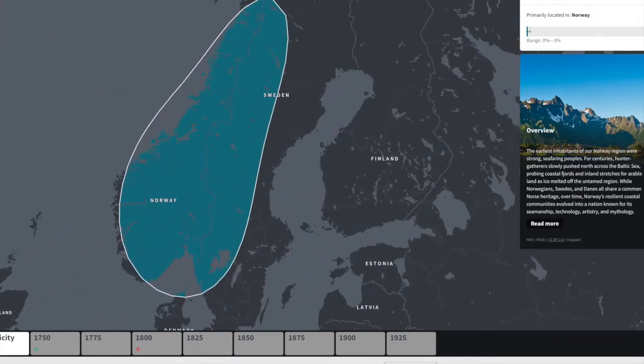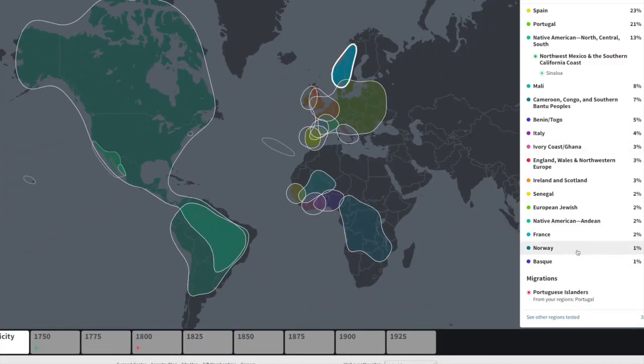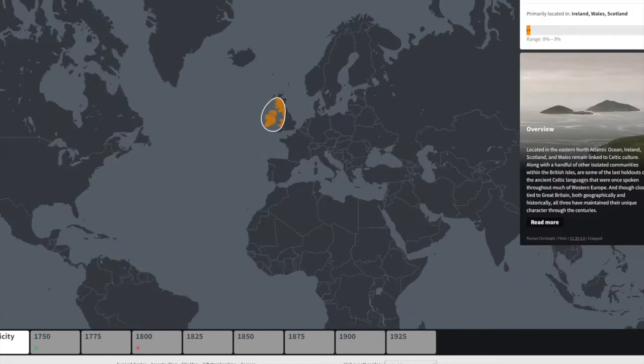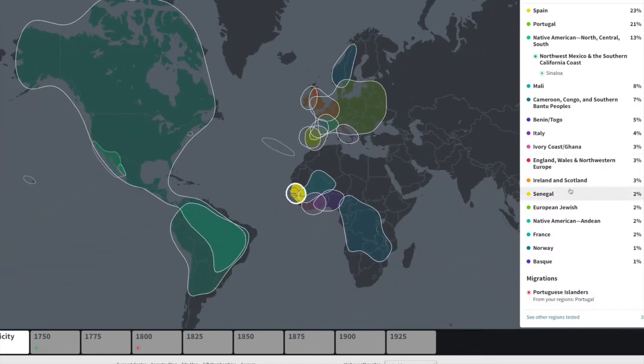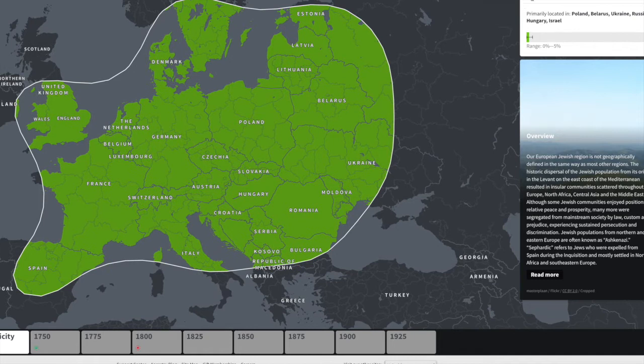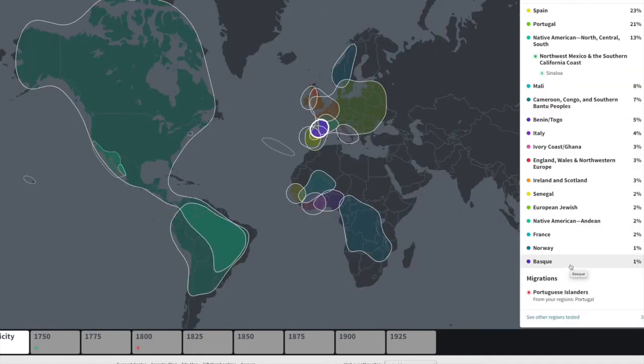Like, see, 1%. And I know this used to be less than 1% and this used to be 2%, but why is it on the highest? I guess I don't know how many of these numbers in this range make it up, but for it to be at 3%, it seems on the high side for Ireland and Scotland, England and Wales. And then it seems like it's on the low end for European Jewish. And then Basque for my mom, how do I have 0 to 2% and mine is listed as 1%? But my mom has 0 to 10% and her Basque is also listed as 1%. I don't know how that makes sense.